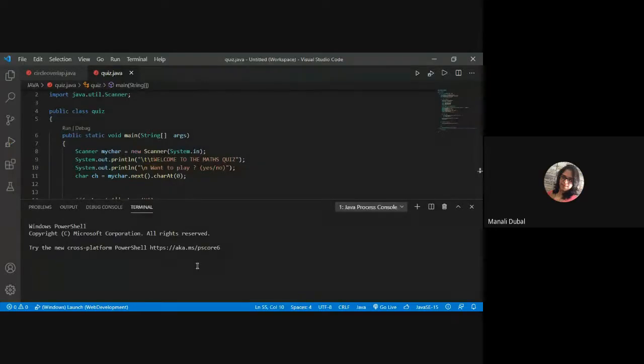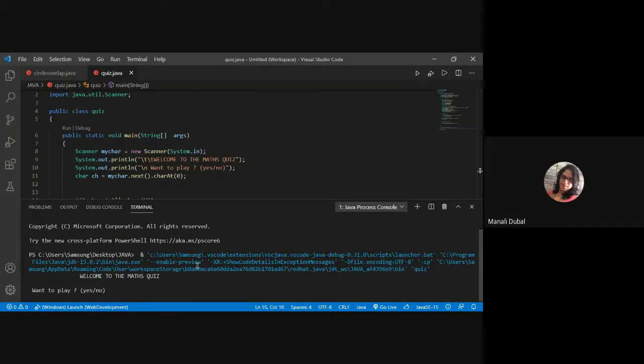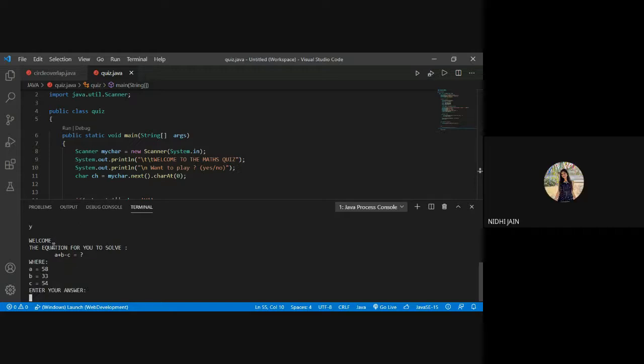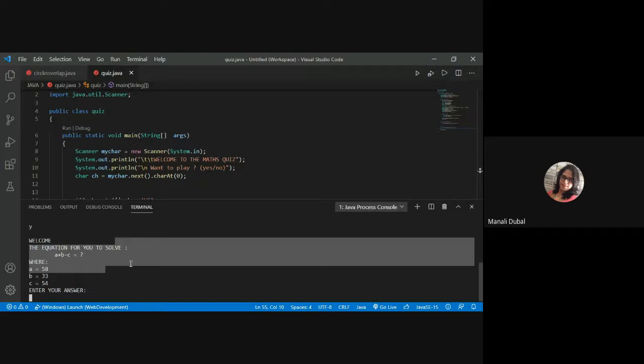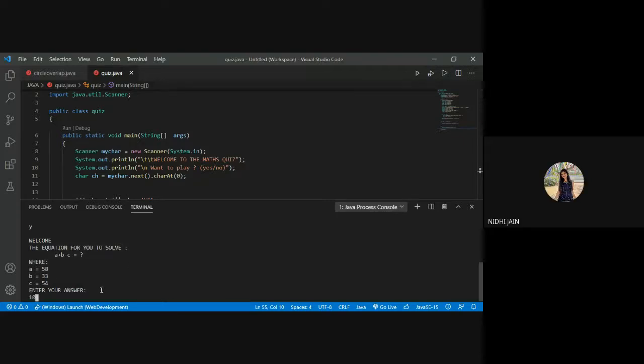Before I move to the area part, I want to show something to you first. Here it is asking, welcome to the quiz, want to play yes or no. Yes. Then it asks me the equation for you to solve, where A is this, B is this, and C is this. If I enter a wrong answer, then it says, oops, enter answer again.